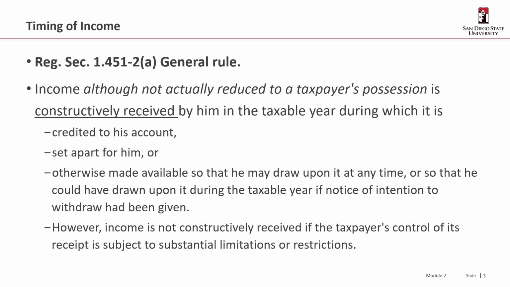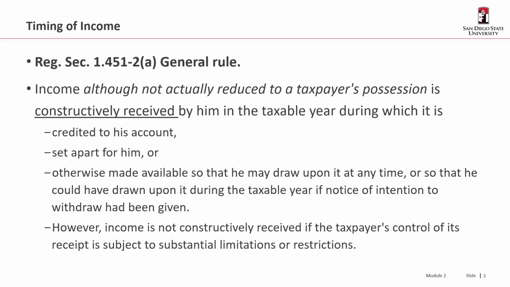So the regulations help explain what it means to be constructively received. Income, although not actually reduced to a taxpayer's possession, is constructively received by him in the taxable year in which it is credited to his account, set apart for him, or otherwise made available so that he may draw upon it any time, or so that he could have drawn upon it during the taxable year if notice of intention to withdraw had been given.